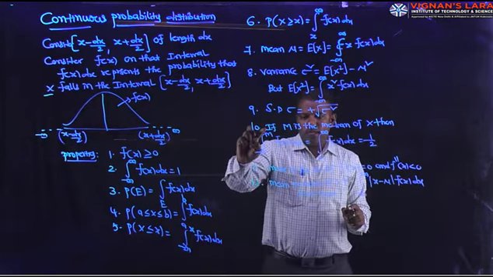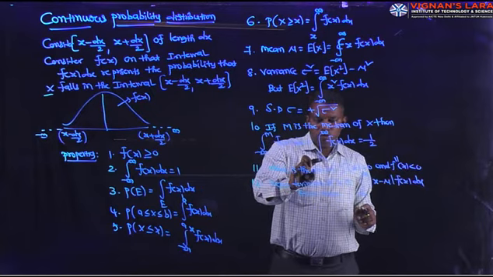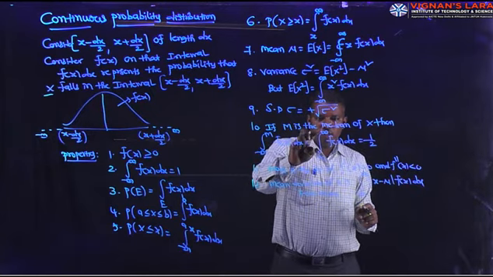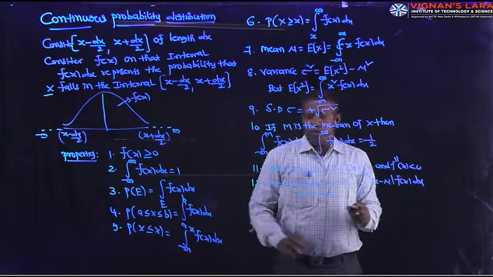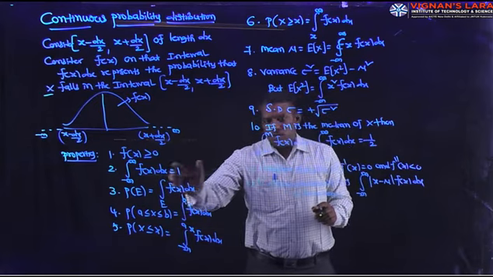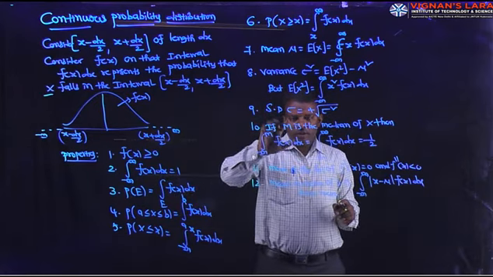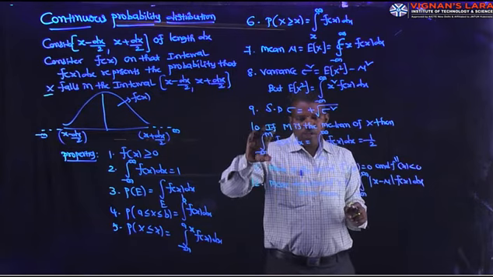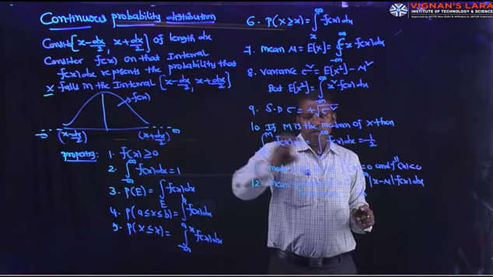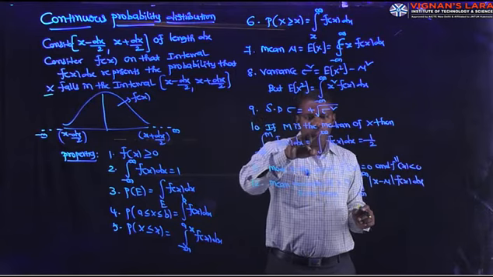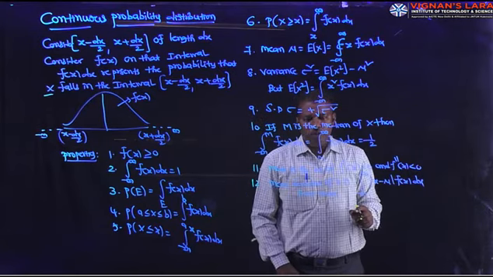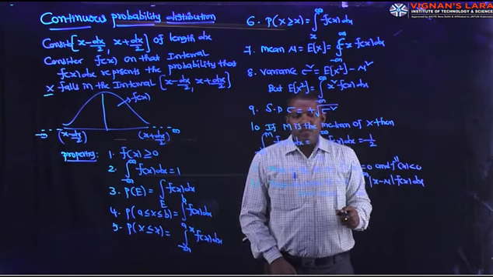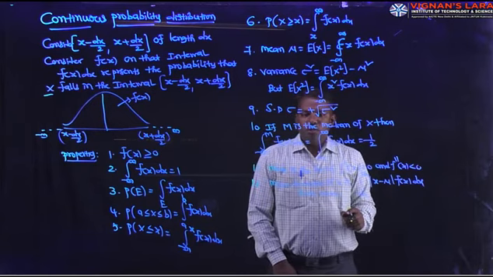Lower limit to M equals M to upper limit, both are equal to 1 by 2. Total area is 1, but M divides the total area into two equal parts, left side area or right side area. Minus infinity to M and M to infinity, both are equal to 1 by 2.